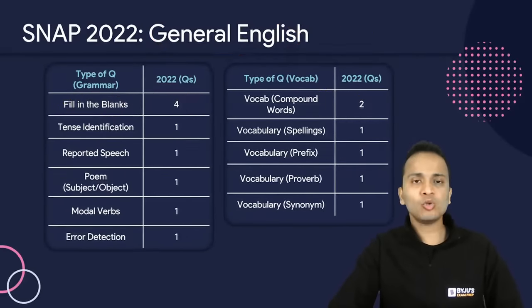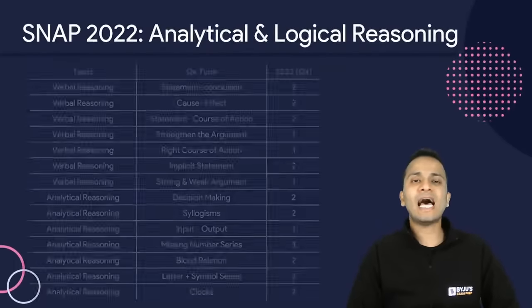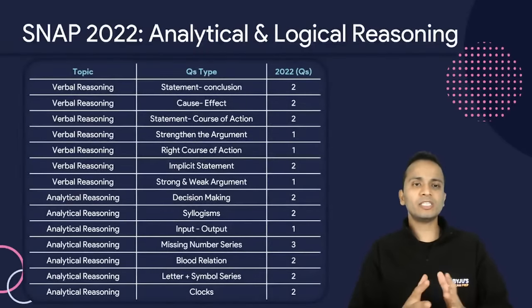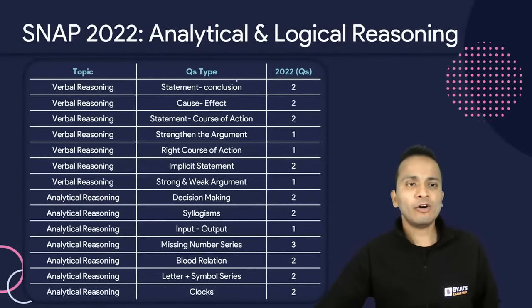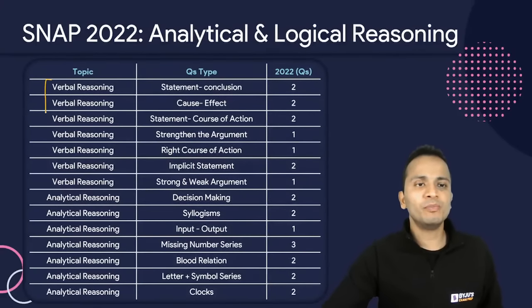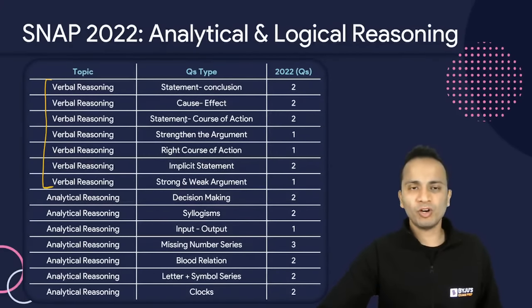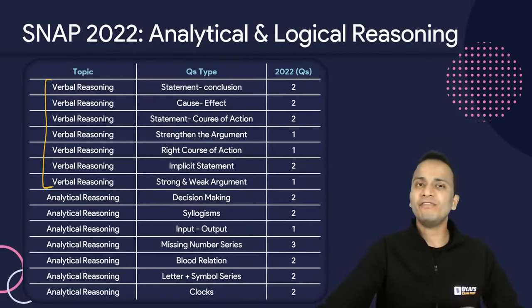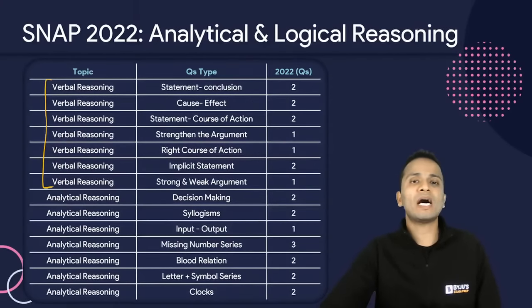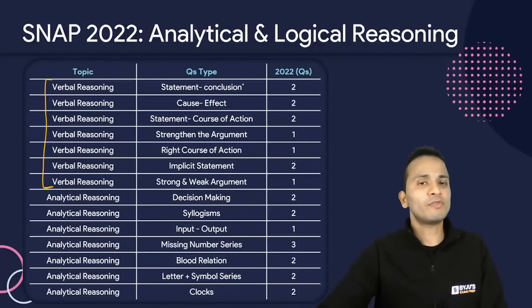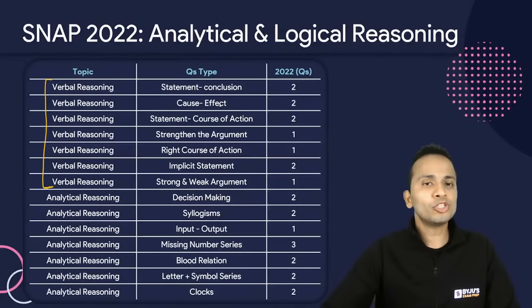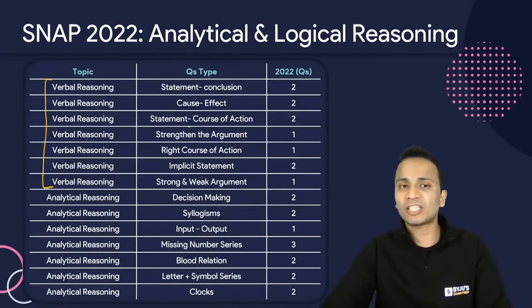Now moving ahead to the next section, that is analytical and logical reasoning. So this is the entire breakup. Now if you look at questions from verbal reasoning, almost from each and every area, questions were asked. There were 2 questions on statement conclusion. There were 2 questions on cause and effect. There were 2 questions on statement course of action.